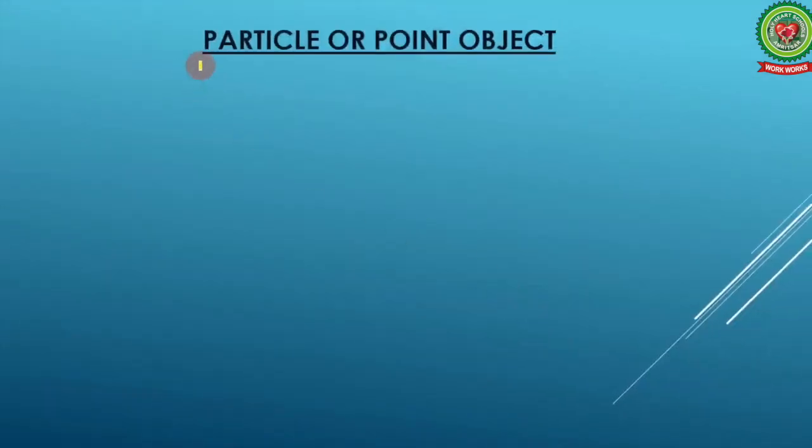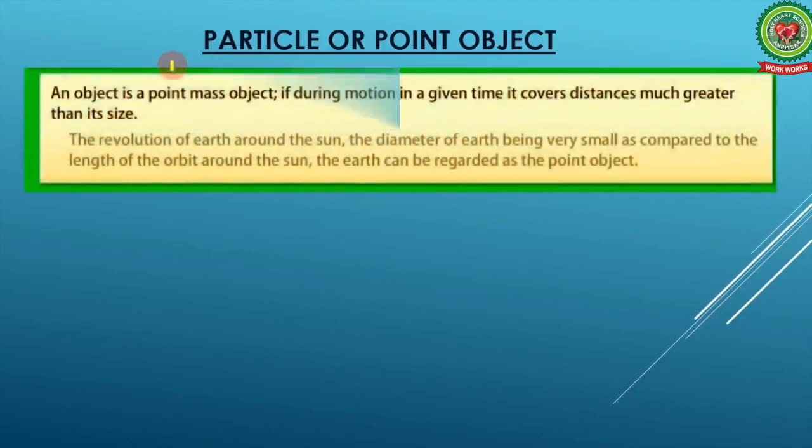Now, the last one is the particle or a point object. Every time we study physics, we say consider a particle, consider an object. So, what is this particle or point object? Students, remember that an object is a point mass object if during motion in a given time it covers distances much greater than its size. If any object of any dimension covers a distance much greater than its size, then we consider that object as a point mass object or just a point object.